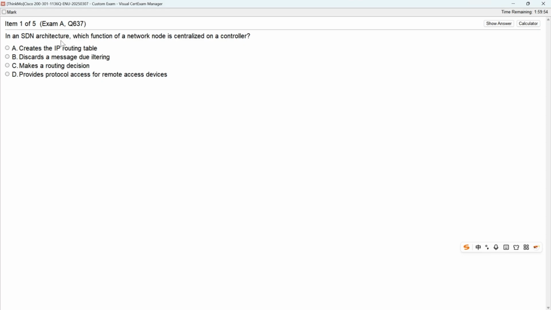In SD-WAN, which network node function is centralized on the controller? That is, routing decisions are made on the controller, meaning that all routers no longer need to make routing decisions themselves. Instead, the controller issues the decisions. The correct answer is C.